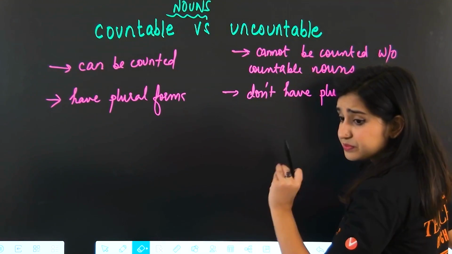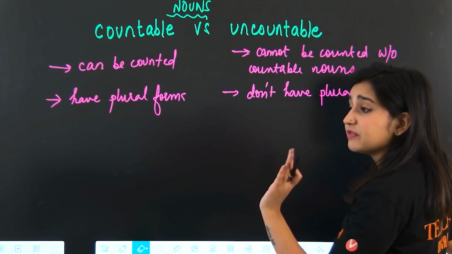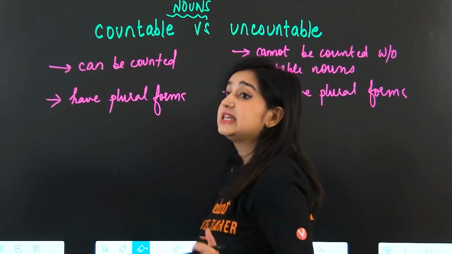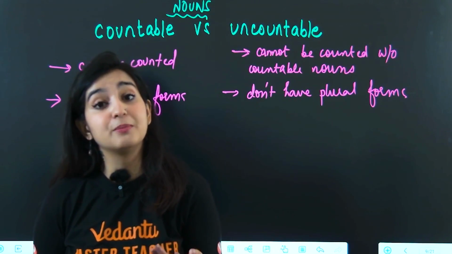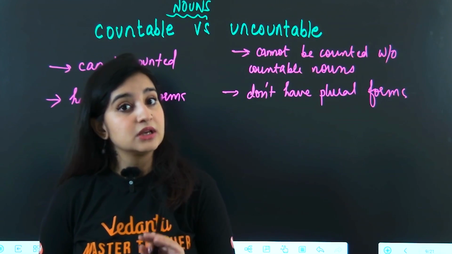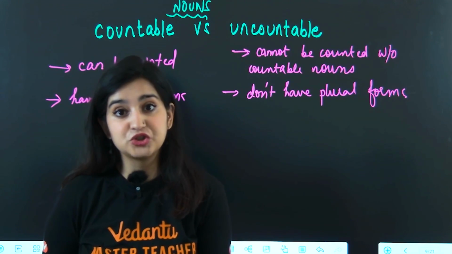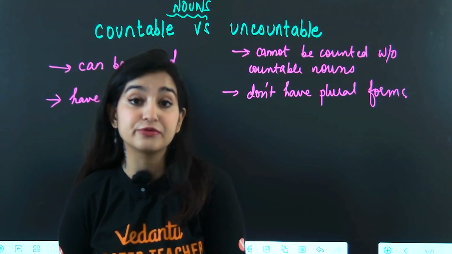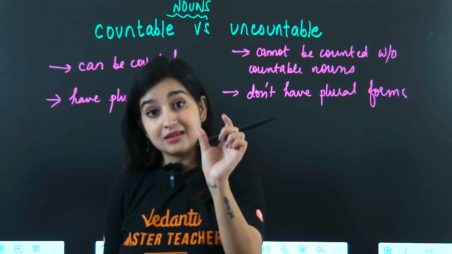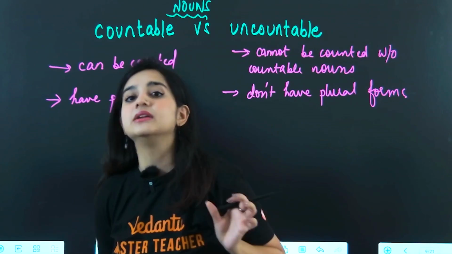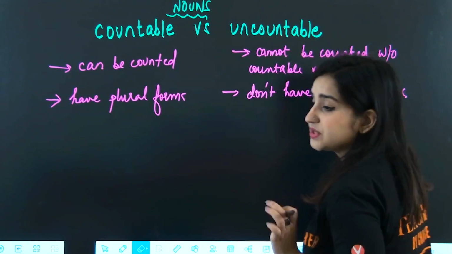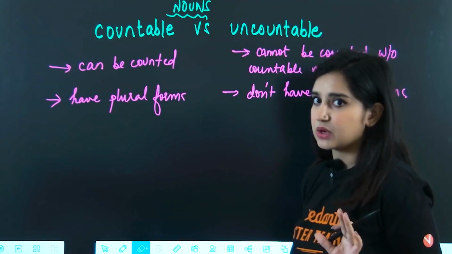Just remember that using the plural form of uncountable nouns very easily gives away the fact that you are not a fluent English speaker. So saying informations instead of information, furnitures, we have a lot of furnitures. No, we have some good pieces of furniture. So you can make the countable plural and put of and then the uncountable noun if you want to say that you have more than one of an uncountable noun.